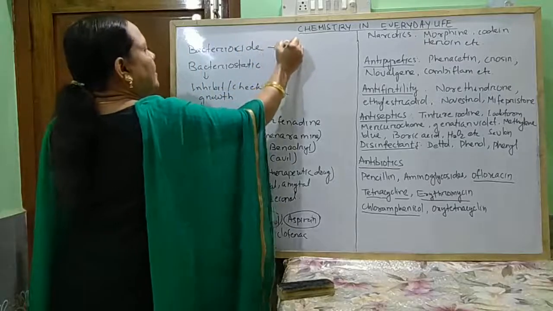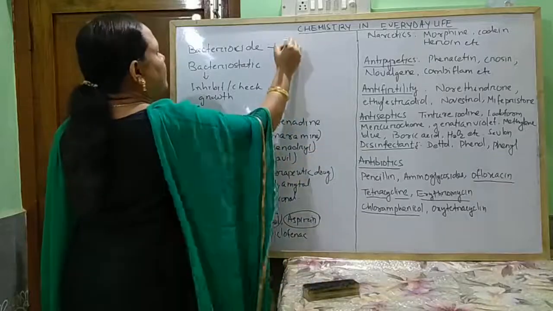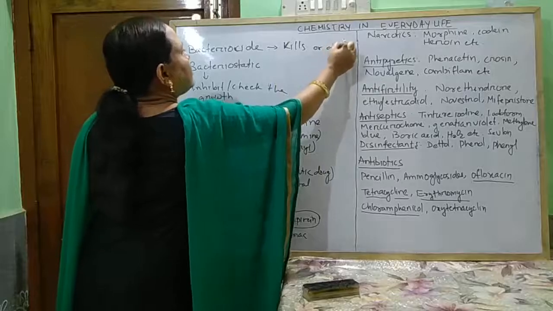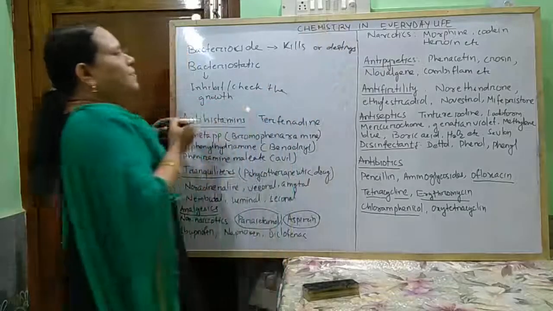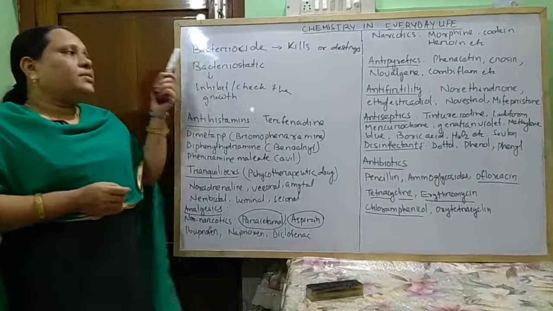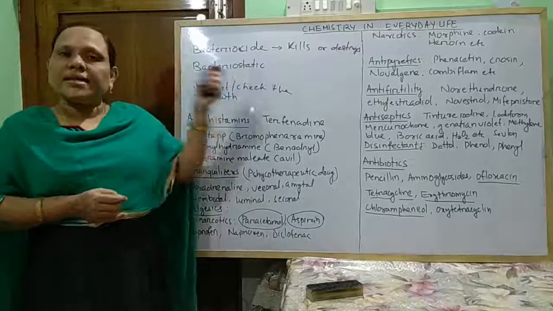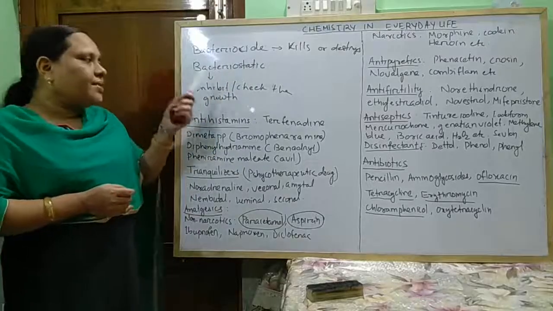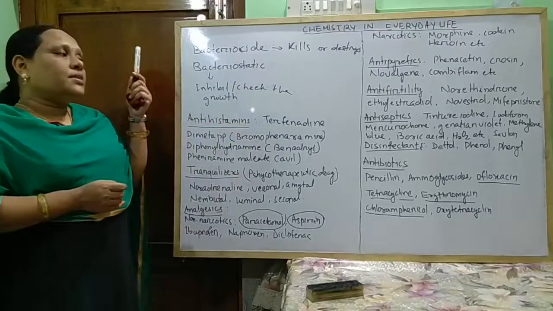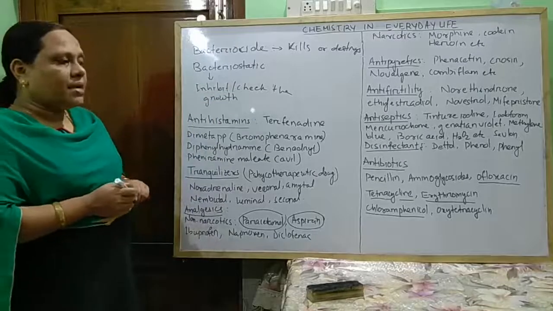The antibiotics which kill or destroy the other microorganisms injurious to health are known as bactericide antibiotics, and those which inhibit or check the growth of other microorganisms injurious to health are known as bacteriostatic antibiotics.